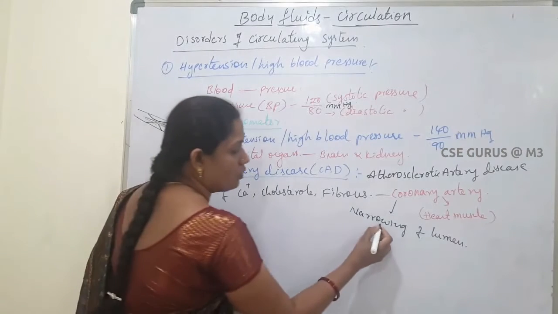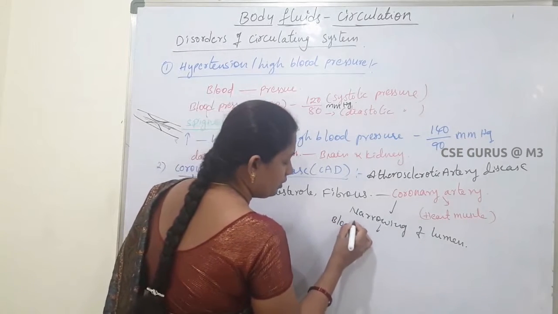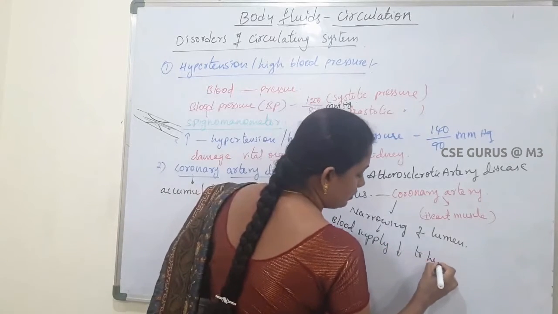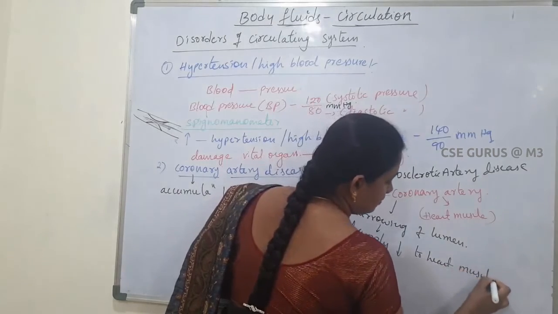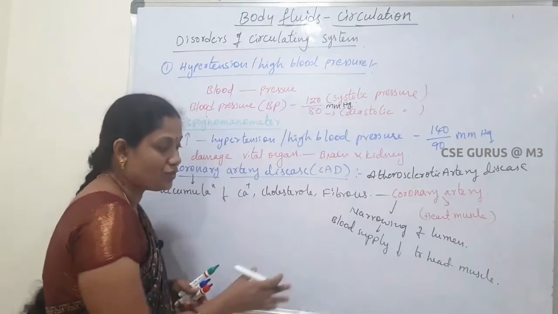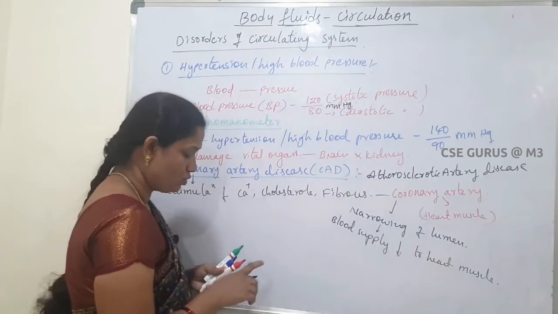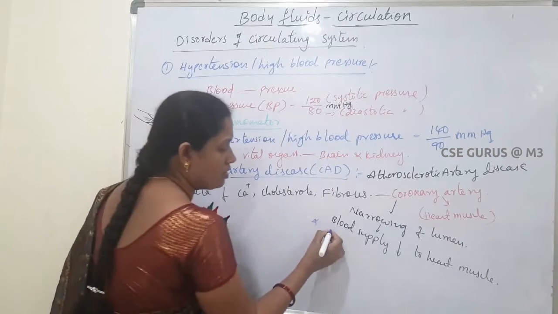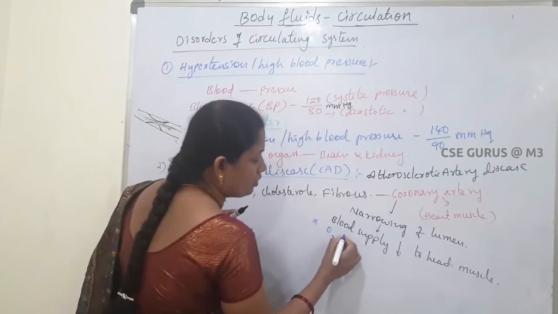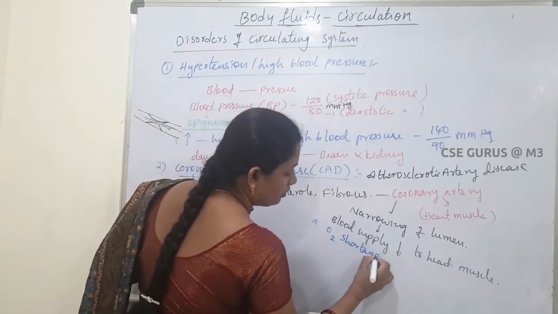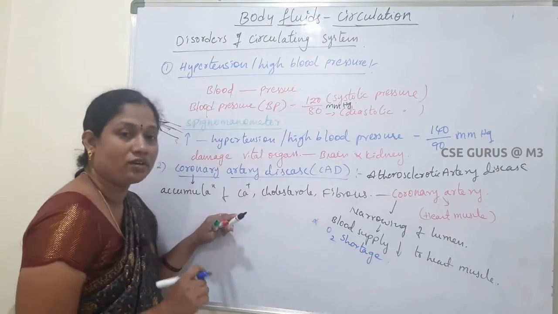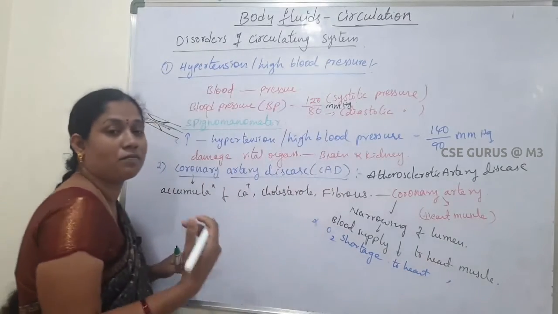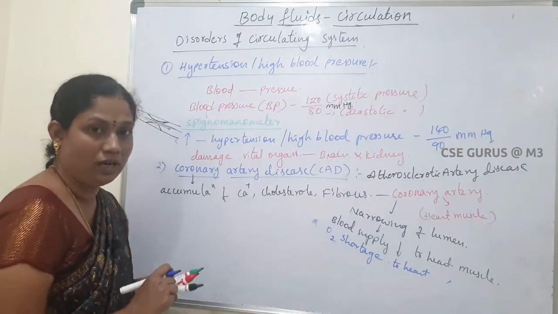As a result, the blood supply to the heart muscles is decreased. So oxygen shortage will occur, because sufficient oxygen cannot be supplied to the heart muscles.